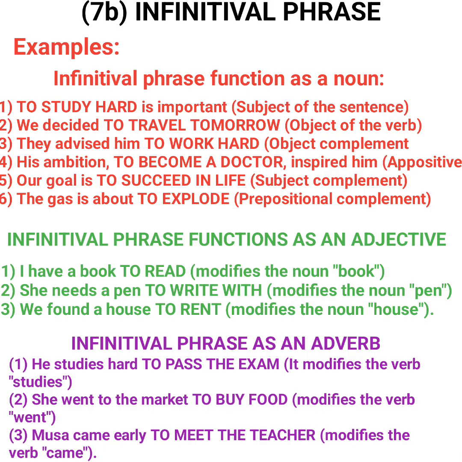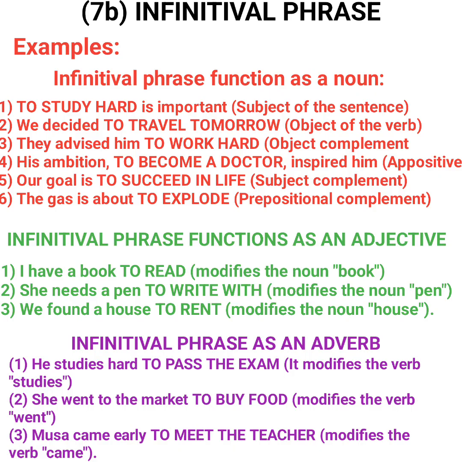To study hard, that is the subject of the sentence. To study hard is important. Number two, subject, decided, action verb, to travel there. It means that it's an object, because after an action verb comes the object. They advised him. They, subject, advised, action verb, him is the object. To work hard, what is it doing in this? We advise him to work hard. That means that "to work hard" complements the object, him.